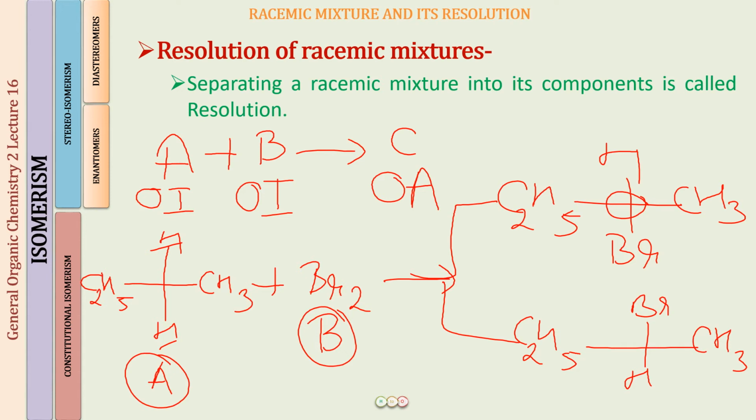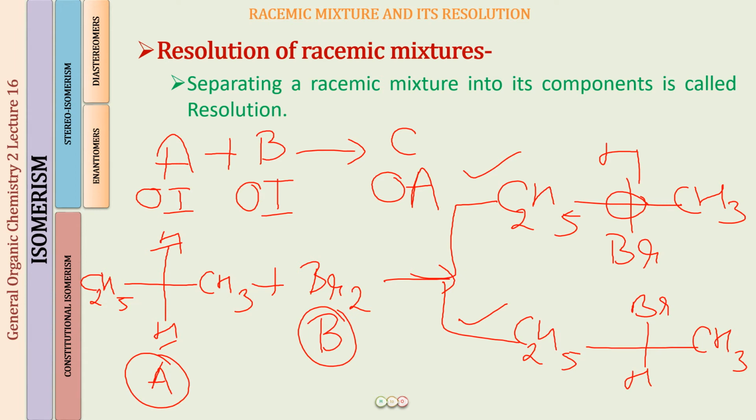A and B were optically inactive. When such a condition is there, we will be getting a racemic mixture. There are going to be equal amounts of the two enantiomers being formed. In fact, these two compounds are the enantiomers of each other.